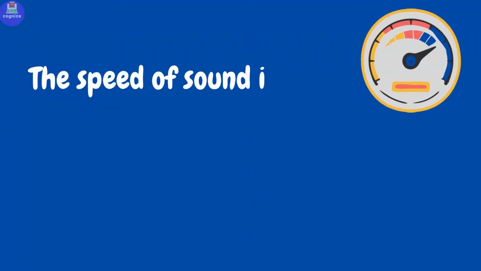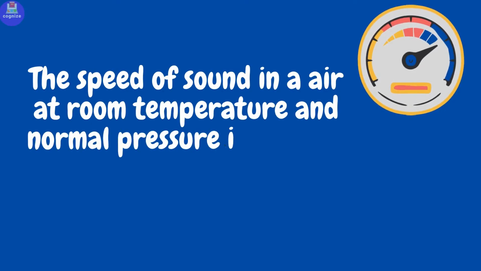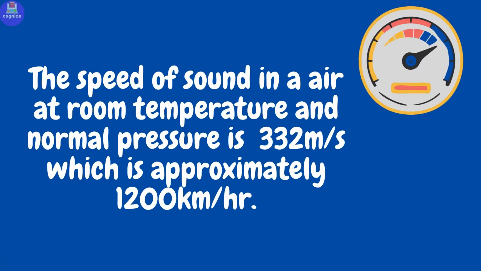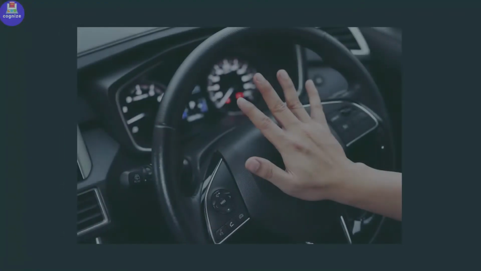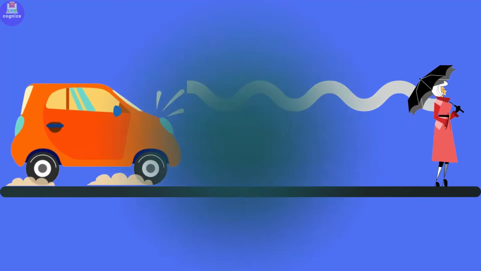The speed of sound in air at room temperature and normal pressure is roughly 332 meters per second, which is approximately 1200 km per hour. This is much greater than the speed of the fastest car. That's why the horn of a car approaching us is heard much before the car reaches near to us.